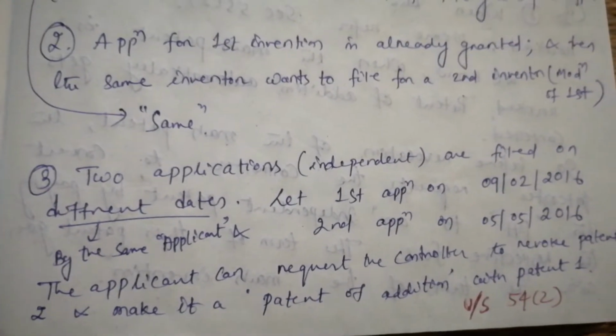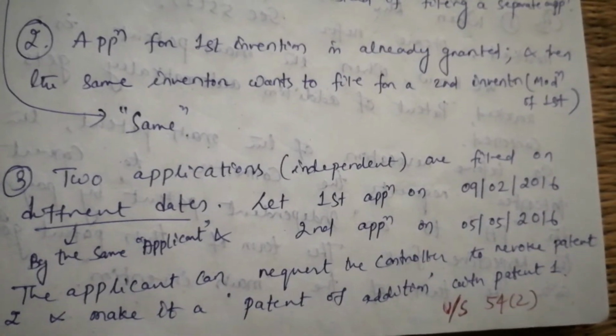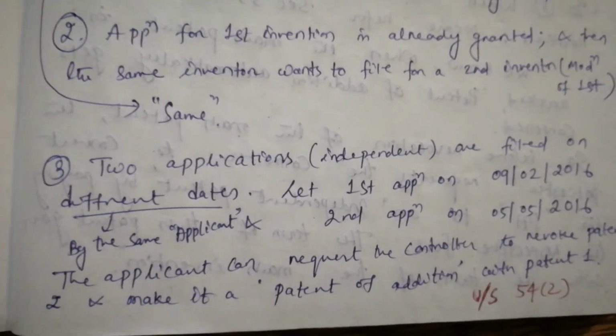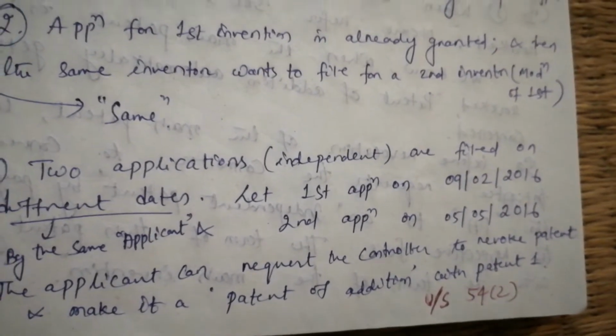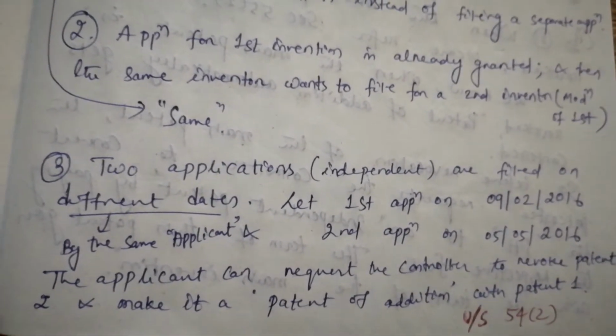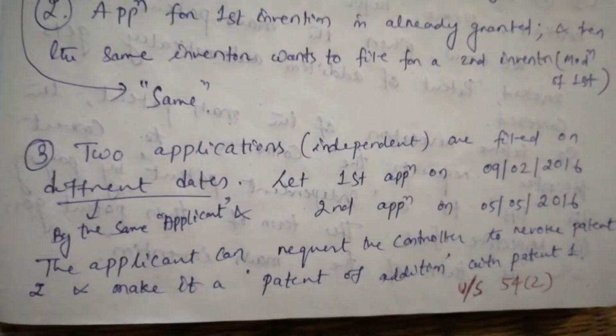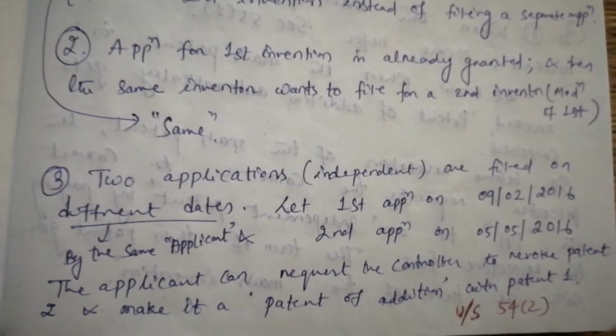The applicant can request the controller to revoke patent 2 and make it a patent of addition with patent 1. That means here patent 2 gets added to patent 1, and this is under section 54 subsection 2.